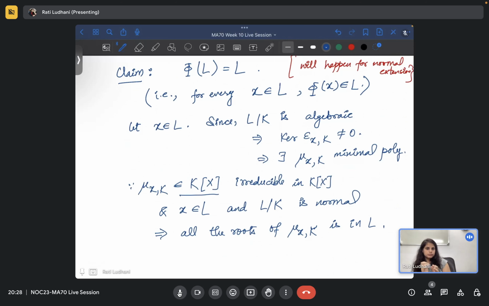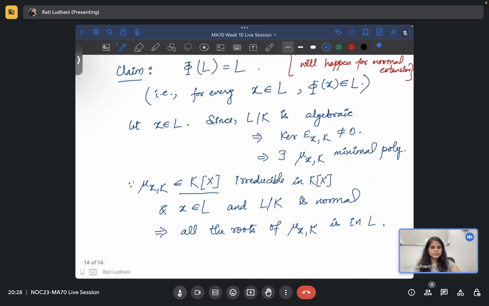Are you with me? We want to prove that phi of L is L, so we started with some element x, and since L over K is algebraic, because it is given to be a normal extension, there exists some polynomial in K[x] of which x is a root. Actually we can take that minimal polynomial itself, mu of x comma K. Since this is an irreducible polynomial in K[x] and x is in L, there is one root in L, and L over K is normal, so all the roots have to be there. Is that okay? In L only, because L is normal over K.